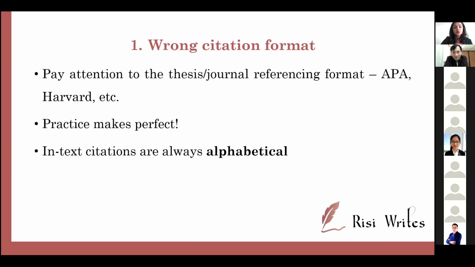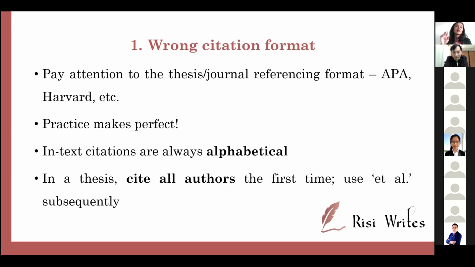In-text citation should be alphabetical, and these are the 2 mistakes. In a thesis, all authors should be cited when you are first citing them, up to 6 authors. Okay, that is the format of most university theses. After you have cited the first time, so let's say A, B, C, D, and E, 2015. Then the next time you put A et al., 2015.